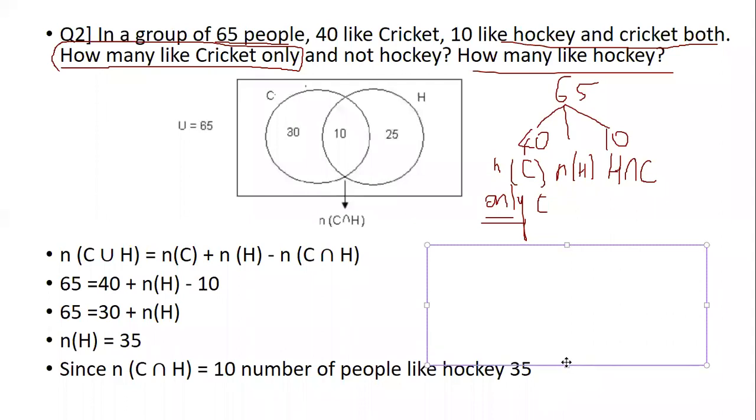So this is the universal set, and in that we have set cricket and set hockey.